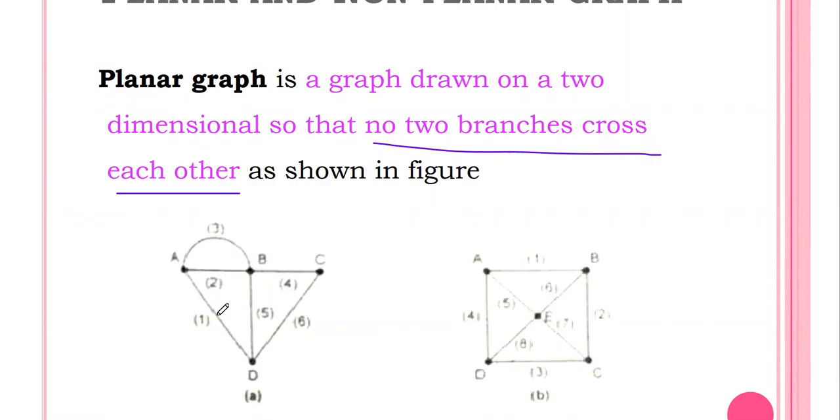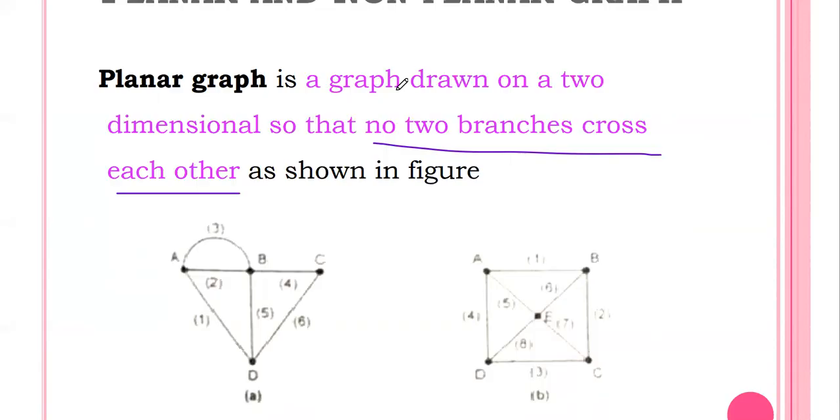So you see this graph. Here, are any two branches intersected? No. So no two branches cross each other. This type of graph is called a planar graph. Similarly, you see this graph is also planar. This is node A, B, C, D and E. Here no two branches cross each other; each branch is separately available. This type of graph is called a planar graph.